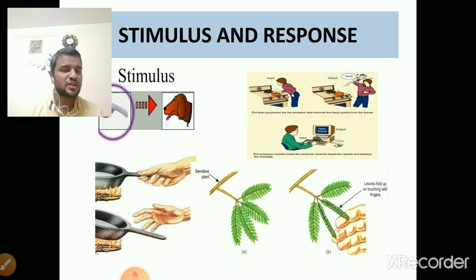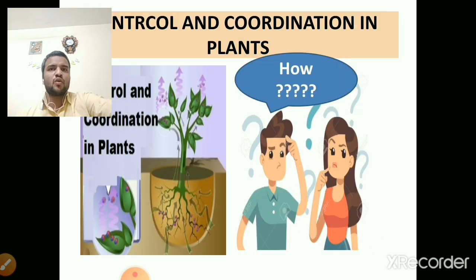In the last picture you can see that the leaves get folded when a person touches them. So here touch is a stimulus and folding of leaves is a response. Stimulus and response are the two important concepts. Now let's see control and coordination in plants.